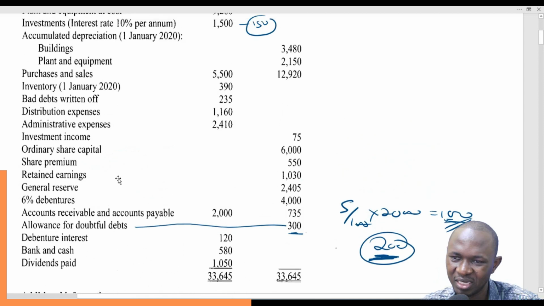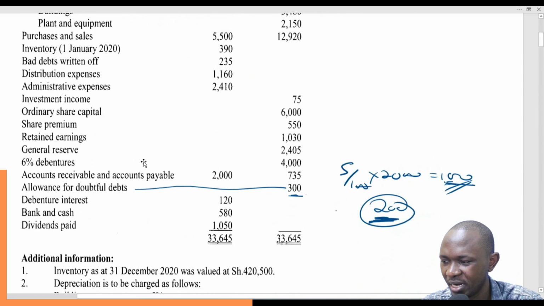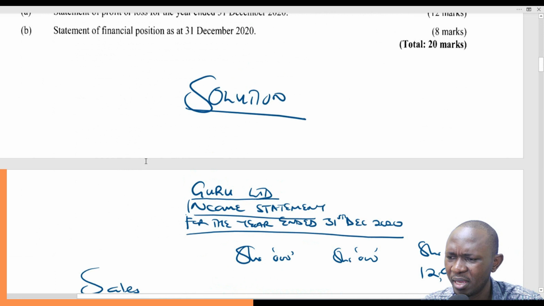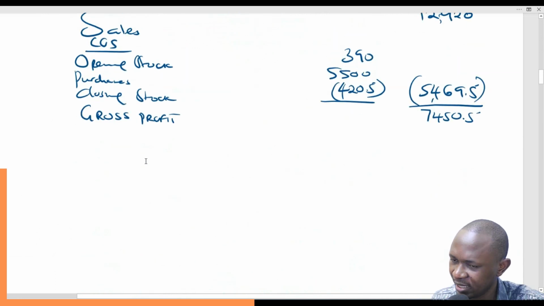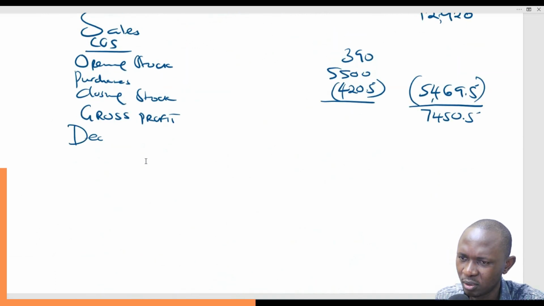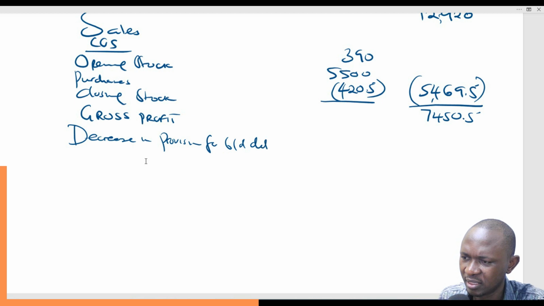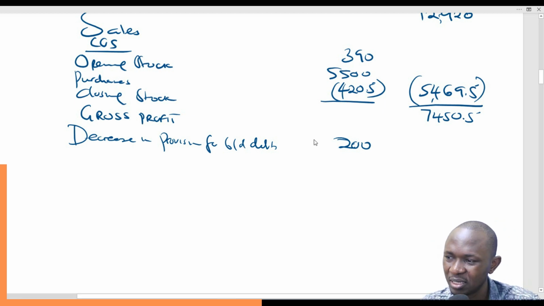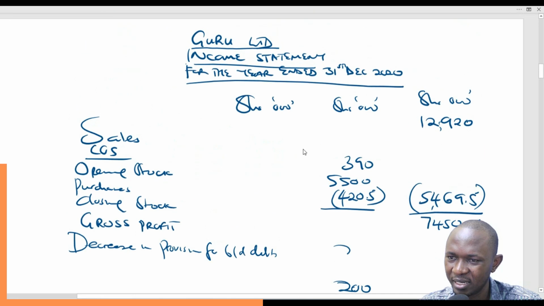We had anticipated that we're not going to get that money. So I'll simply come here and say decrease in provision for bad and doubtful debts. And we've seen it's 200. It was 300, it has decreased to 100, so we have 200 as our decrease.